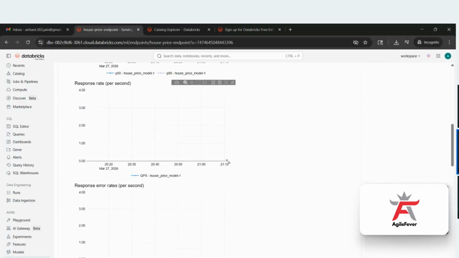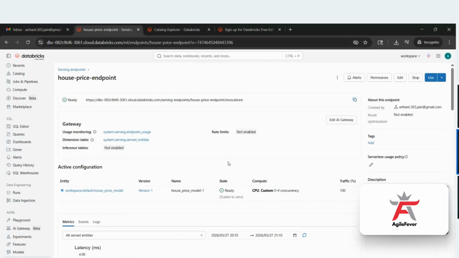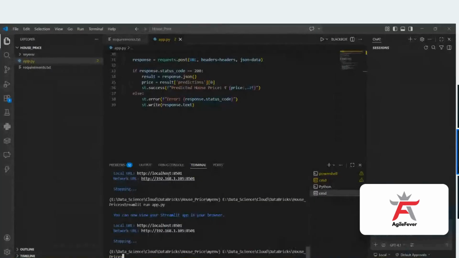Now what we are saying here is that we have created one model, and we have deployed it, created as an endpoint on Databricks. Now I need to create a UI also. For that, we'll be opening VS Code, because for the UI we are going to follow the Streamlit app. We are going to create a Streamlit app.